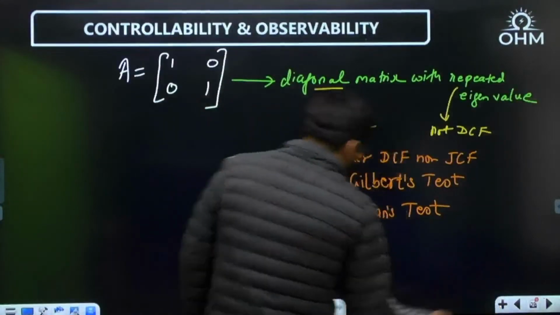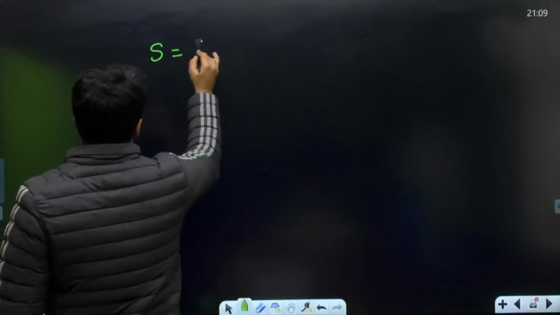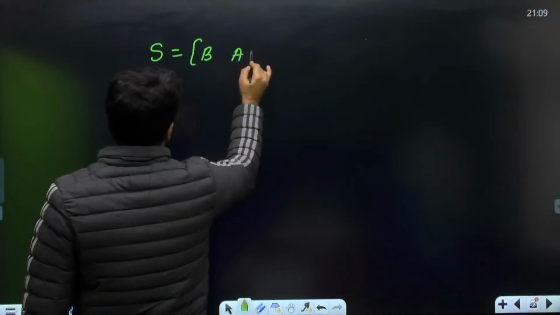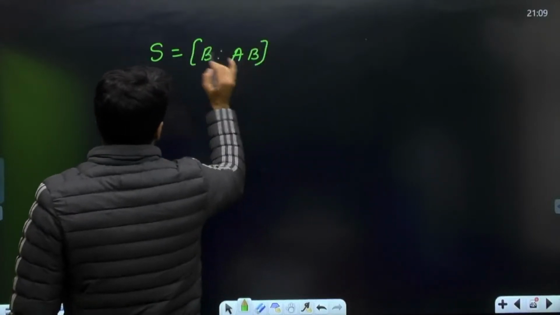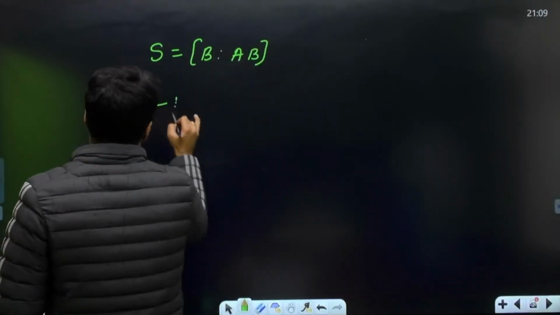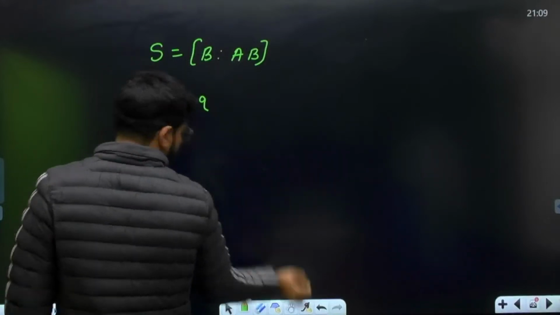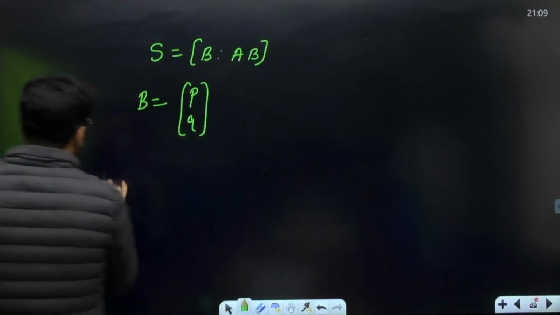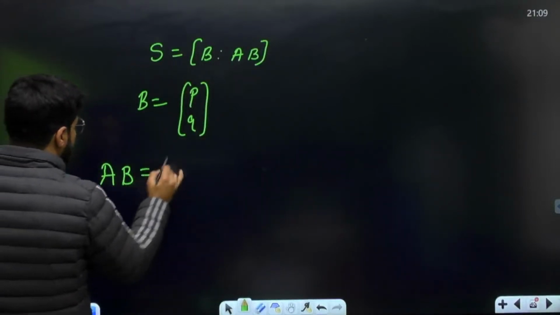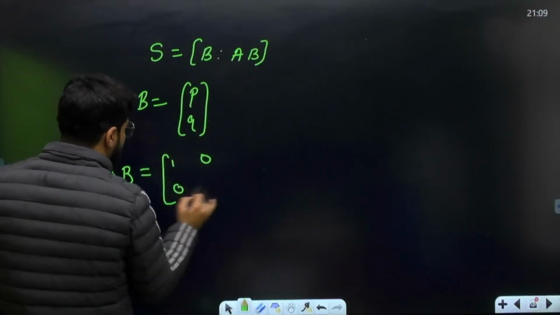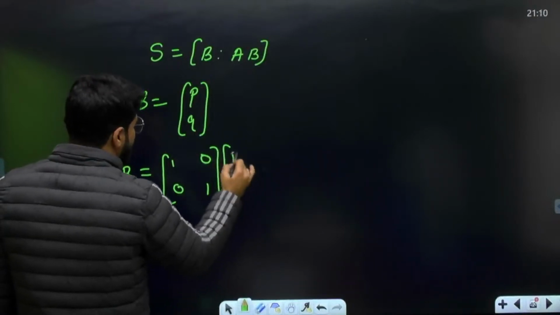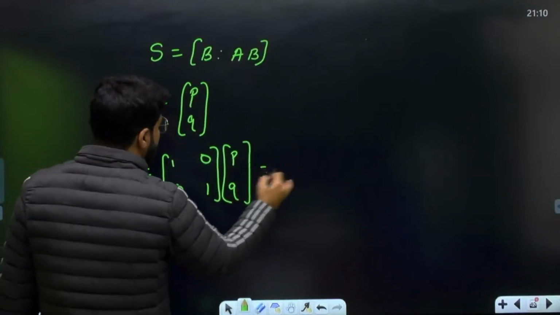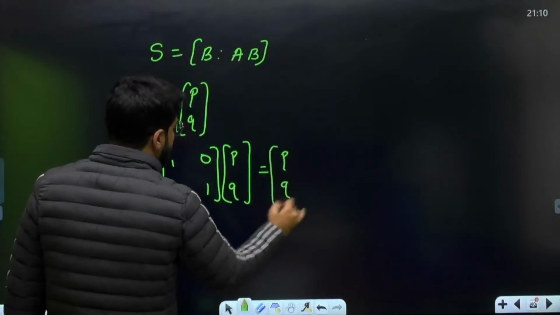No problem. What is the Kalman's controllability test? What is the Kalman's controllability matrix? The matrix B and AB. It is a second order system, na? B matrix is given to me, P and Q. What is the AB matrix? So A matrix here is 1, 0, 0, 1, which is actually identity matrix, and that is why if you multiply by B, you will get back the same result, B only.